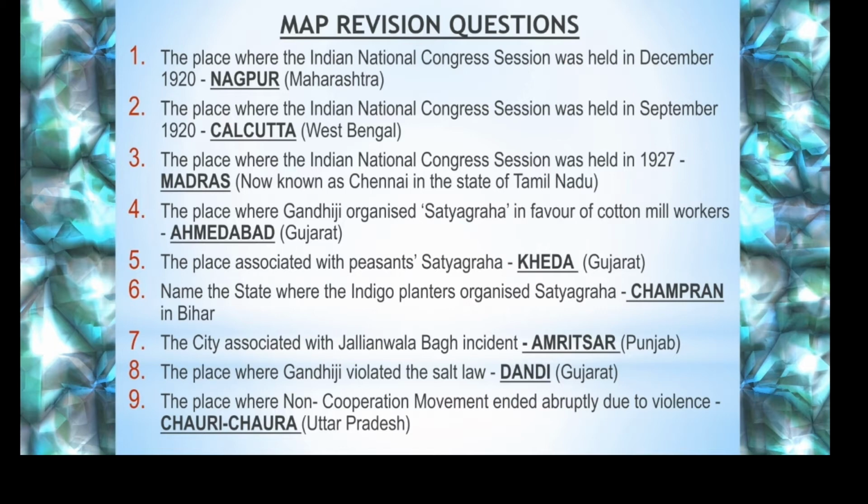The Jallianwala Bagh massacre took place in Amritsar, which is located in Punjab. It is a very famous incident where General Dyer ordered open fire, where thousands and thousands of innocent people were killed. And this became the triggering point of the national movement for independence. That is the reason why we are reading Jallianwala Bagh massacre, which took place in Amritsar. So first place you're going to read is Amritsar.